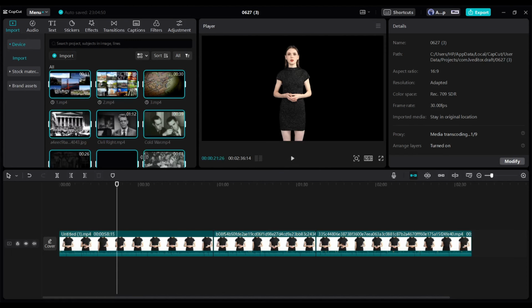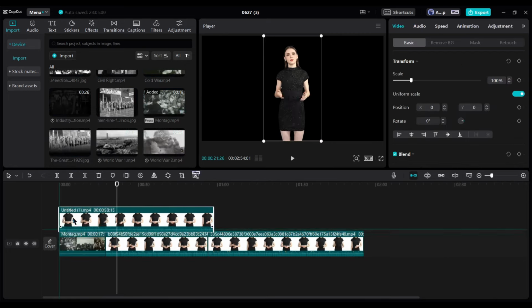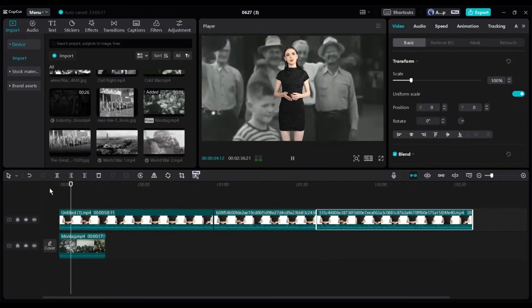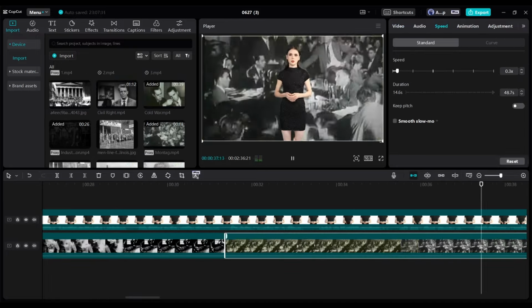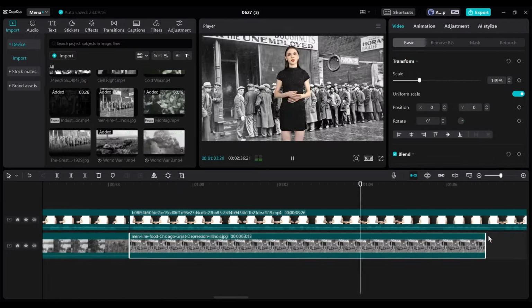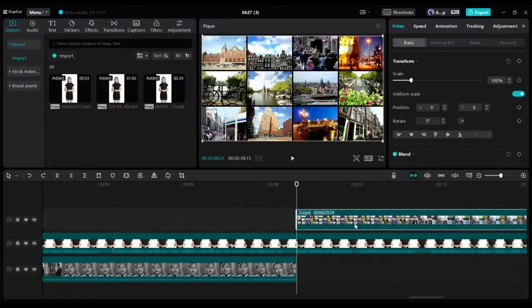After importing the video clips, insert them into the timeline. Set the timeline layer behind the avatar timeline. After that, adjust the duration in this method. Upload all the footage and place them. After that, adjust the duration according to the script. In this way, insert all the videos and set them according to need.